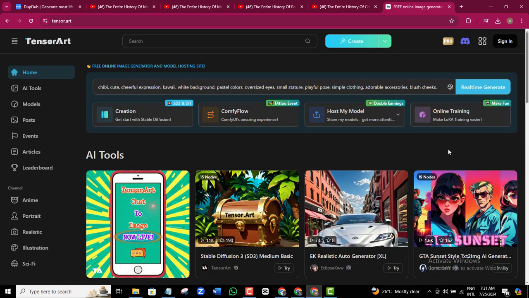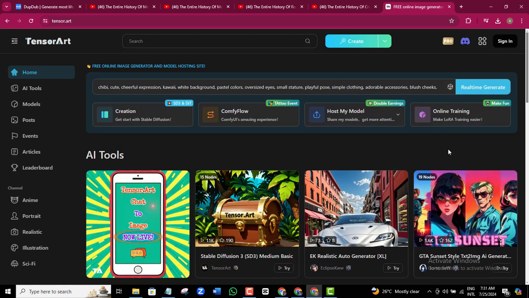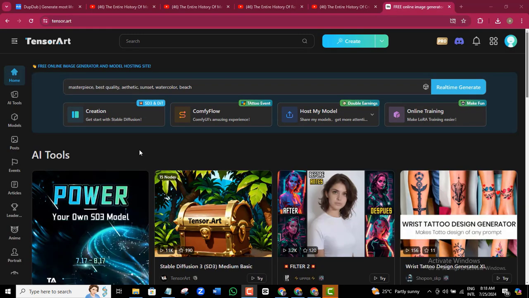Now that we have all the images that we need, what we need to do here is to convert those images to 2D copyright-free videos, and that is why we are now going to be using another tool called Tensor Art to help us achieve that. Link to the tool is also in the video description. Once you are here, click on Creation, which will bring you to this point.